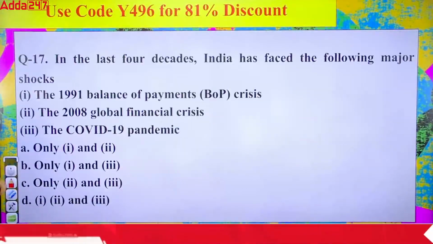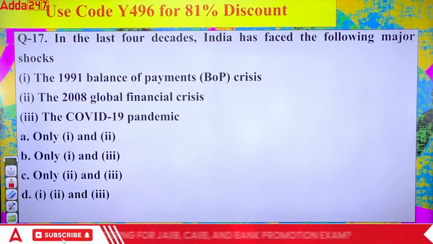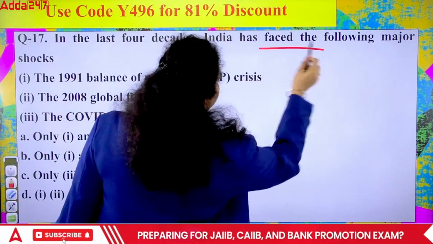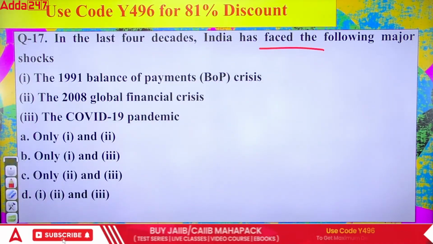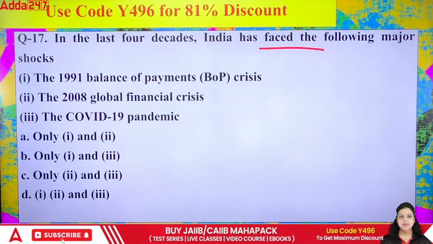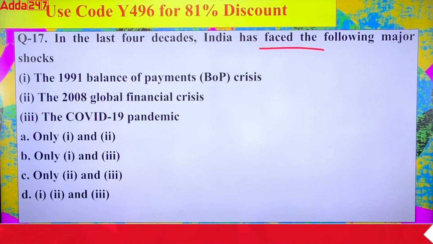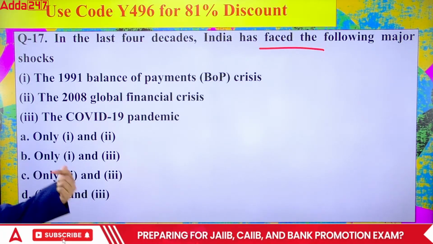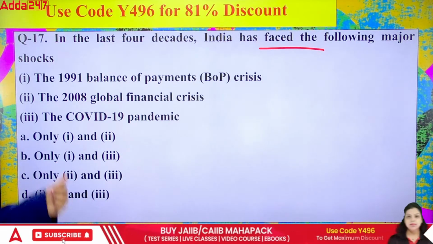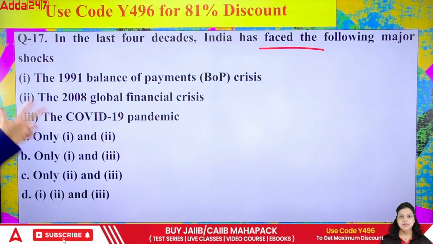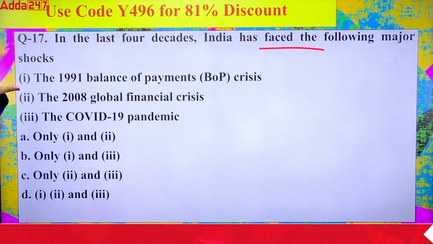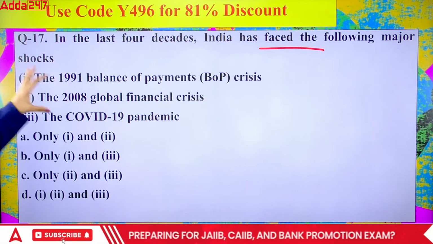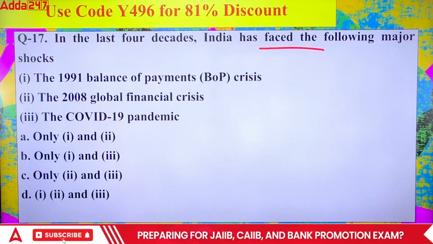Now, next question is talking about, in the last 4 decades, India has faced the following major shocks. First, the 1991 balance of payment crisis. Second, the 2008 global financial crisis. Third, the COVID-19 pandemic. Out of these, which major shocks has India faced?